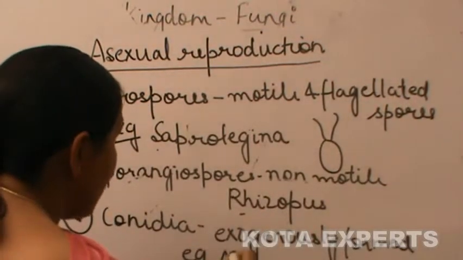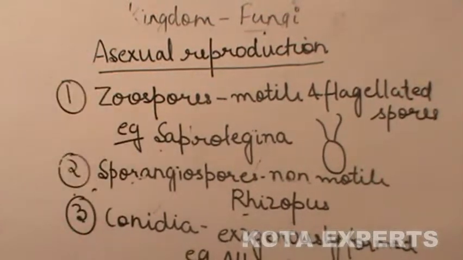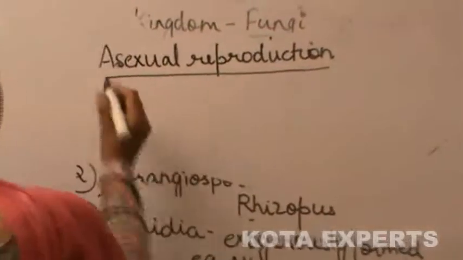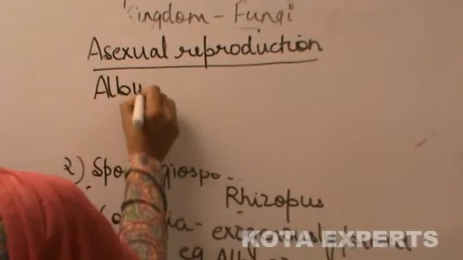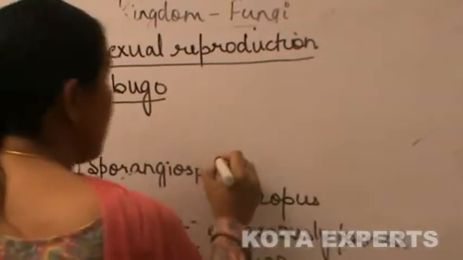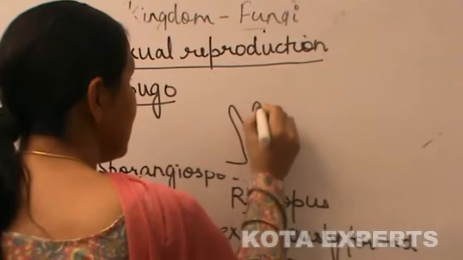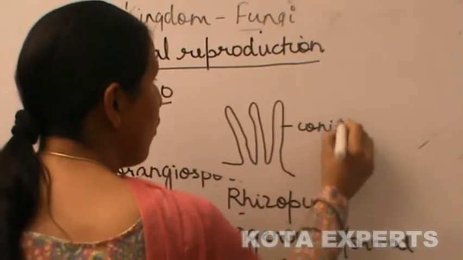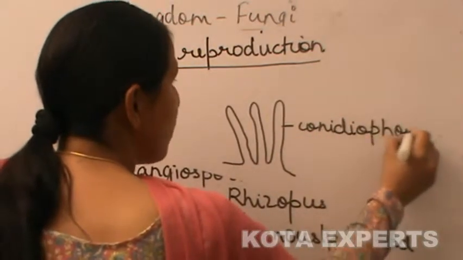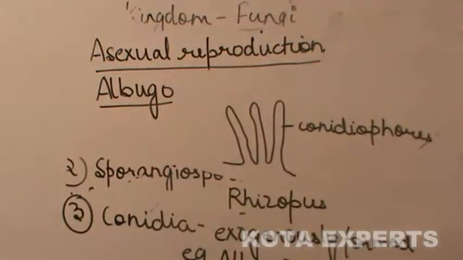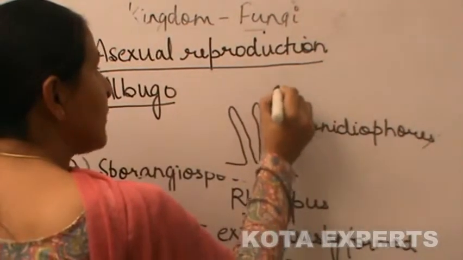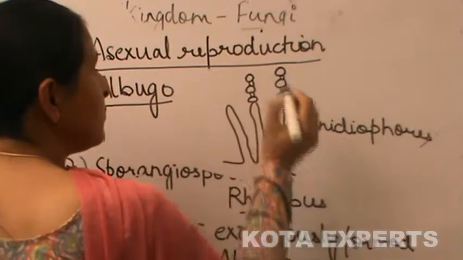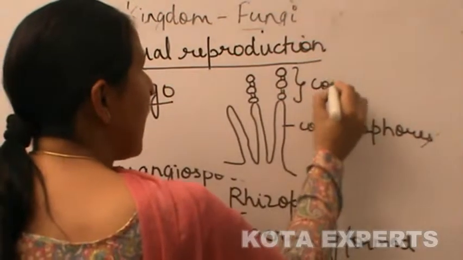Example, Albugo. As I already discussed, in Albugo at the time of asexual reproduction, the mycelium forms finger-like projections called conidiophores, and from the conidiophores, conidia are formed.